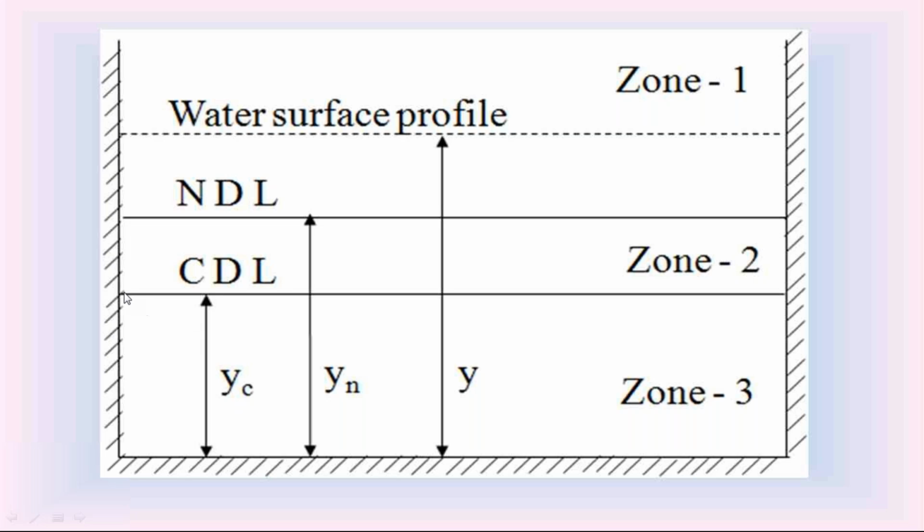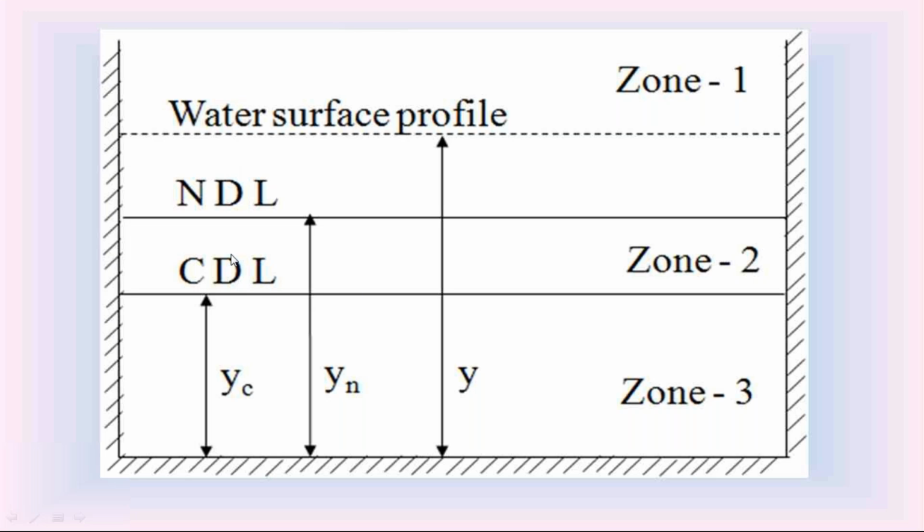This is the normal depth in the open channel. At normal depth, the flow is uniform. This is the water surface profile at normal depth, indicated as NDL, normal depth line. This is the water surface profile in the open channel at critical depth. This is the critical water surface profile, indicated as CDL, critical depth line.